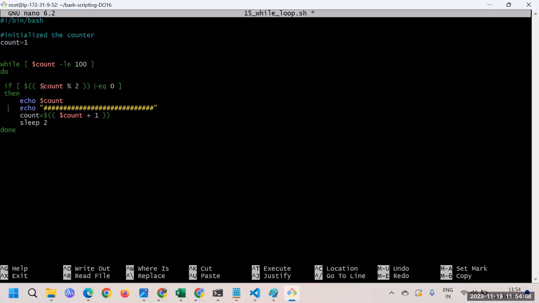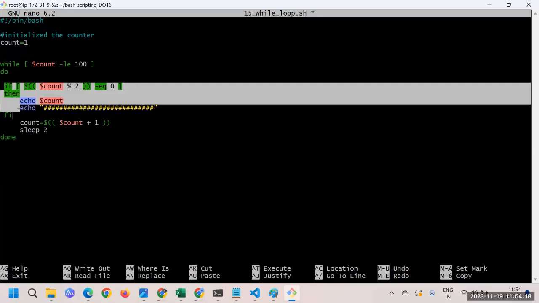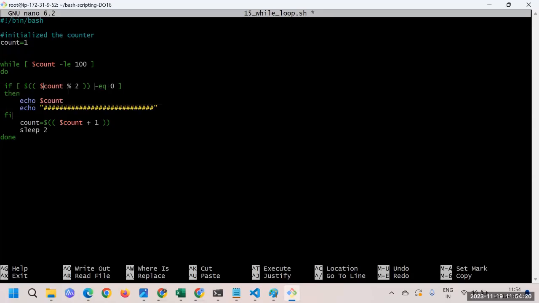Now we are done with printing, right? So here we're supposed to say fi, which is closing this one. Now what we are doing, we are incrementing that count by one. Then again, maybe 2 is too much to wait, so I'll make it sleep equal to 1. So after 1 second, again it will go with the new latest updated count.